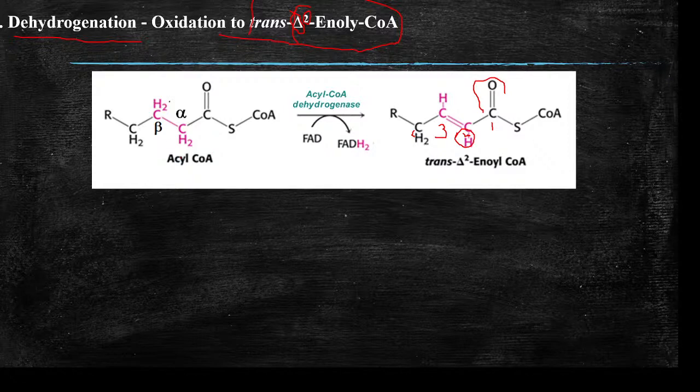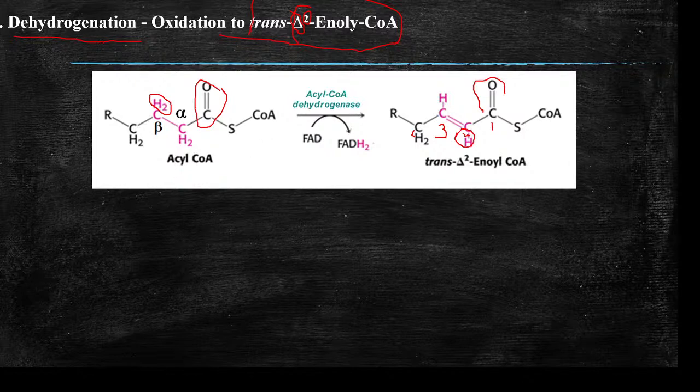Why is it called beta oxidation? There is one more system of numbering, using alpha, beta, gamma, delta, to denote the position of the carbons with respect to the functional group. Here the functional group is the carbonyl carbon. The carbon next to the carbonyl carbon is the alpha carbon, and the carbon next to the alpha carbon is the beta carbon. Here we remove hydrogens on the beta carbon and add oxygen, a C double bond O, so a carbonyl carbon is created. That is why it is called beta oxidation.